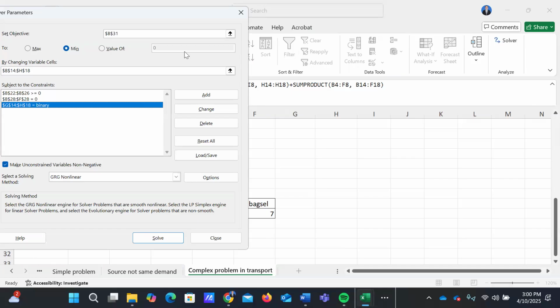Kontak di sini. Lupa belum saya share. Pak Leo. Ya, oke. I'm sorry.